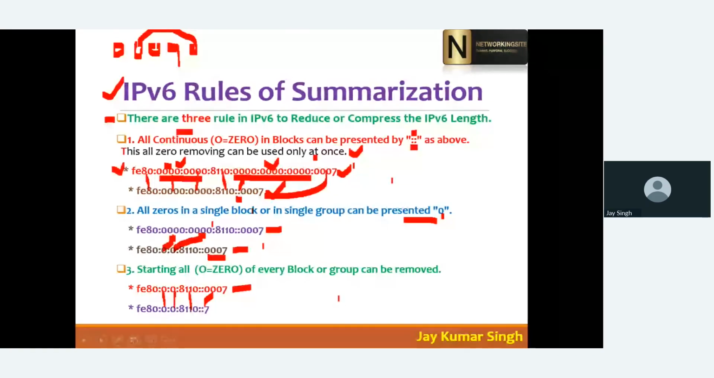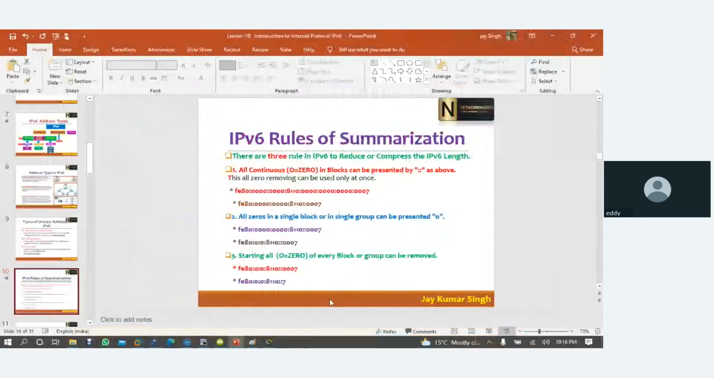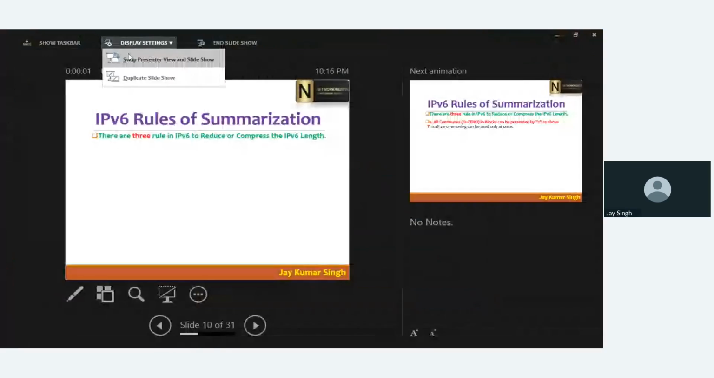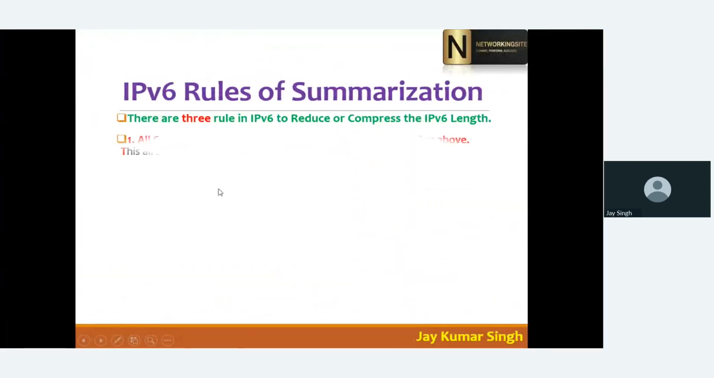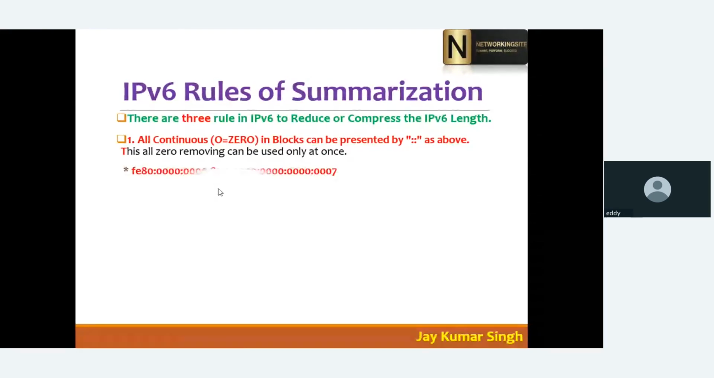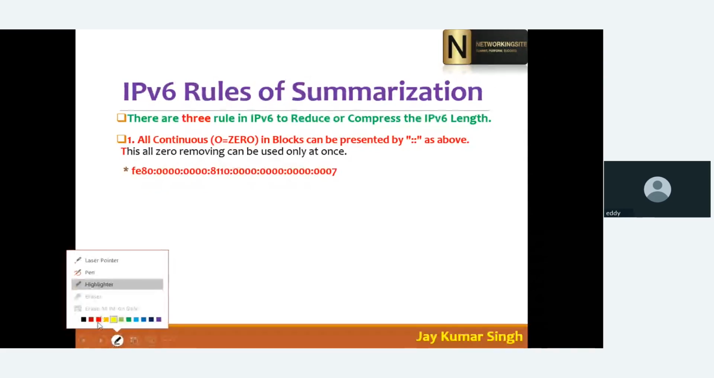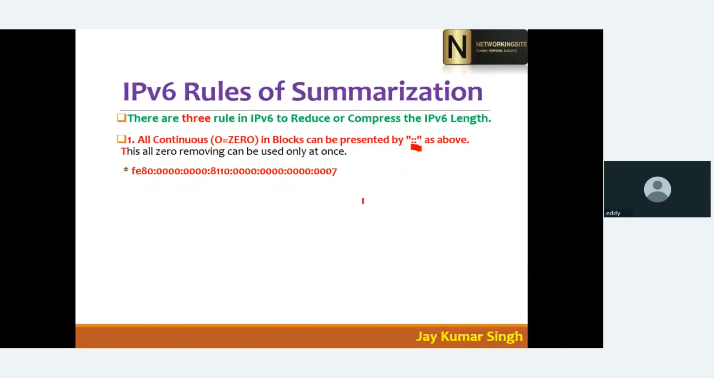Let me come here. Which one do you want? Okay, in this example, you want to ask something? Yes, can we use all continuous? Here it says you can use the double colon to represent. So is it possible to use all continuous and still use the second rule to shorten it? Yes, yes.